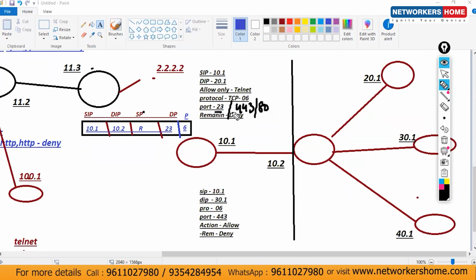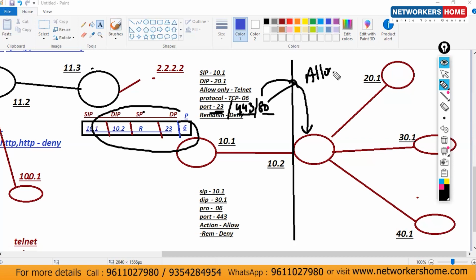This is my condition. How many conditions are there? If this traffic will be allowed, three types of traffic. And not in the header. Header is all about this one. This is a rule which you have to configure on the router only. So on the router, how many rules will I configure? I'll configure three rules there. One rule for telnet, second for HTTPS, and next for HTTP. And what is the action I'll mention? Allow. So in case it's 443 and in case it's 80 here, all three types of traffic are allowed. So it will allow all three types.